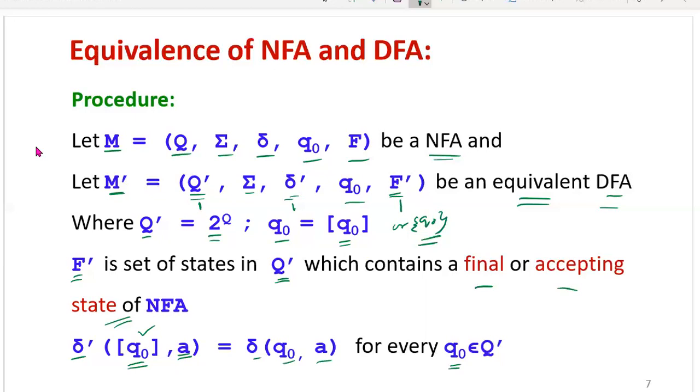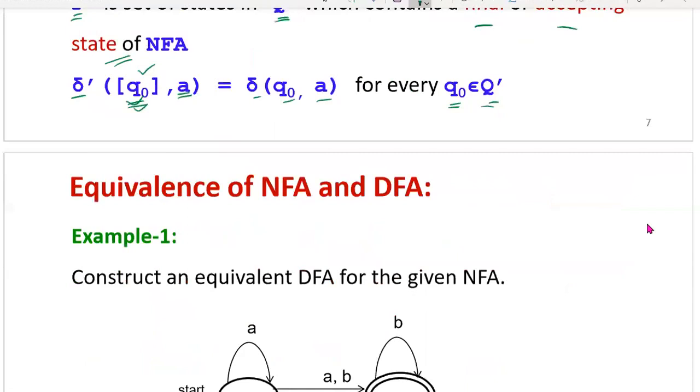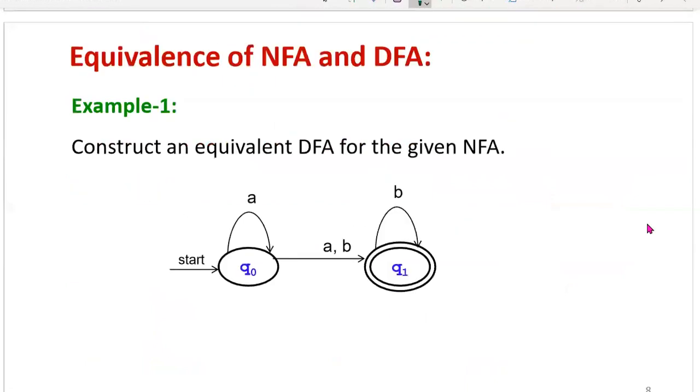Whatever state we take here, all states of Q dash need to be included. So the delta dash definition can be taken directly from the delta definition. If more than one state is there, by applying the union rule we can find the individual transitions. Then let us consider one example problem.